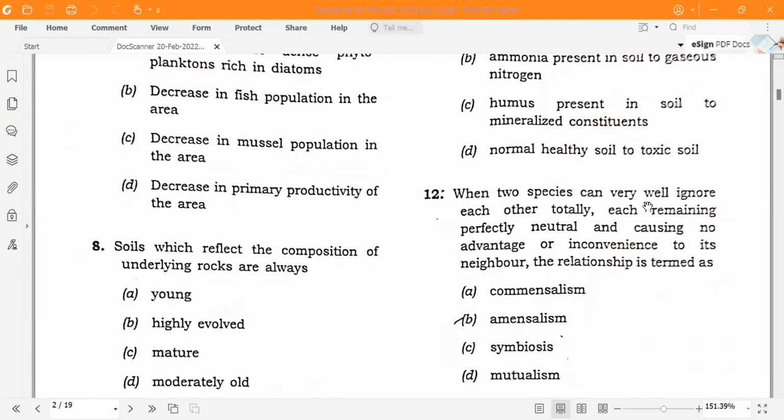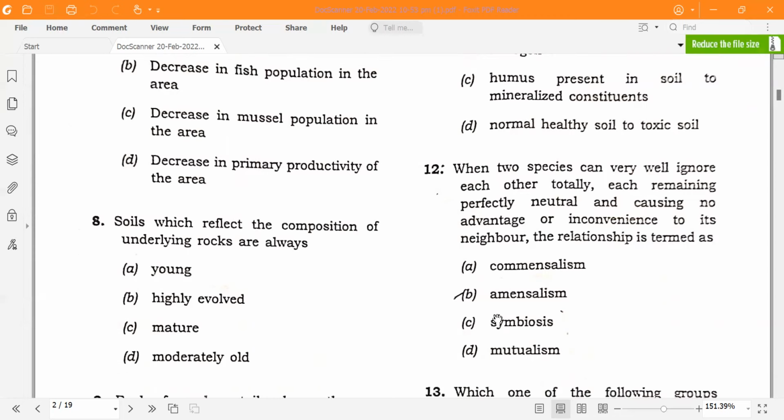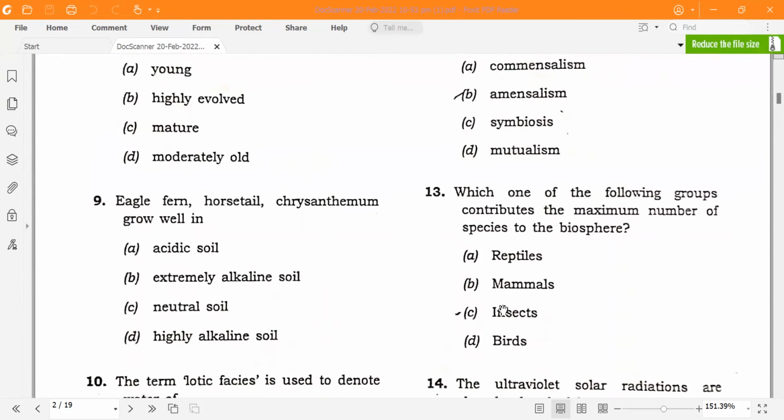When two species can very well ignore each other totally, each remaining perfectly neutral and causing no advantage or inconvenience to its neighbor, the relationship is termed symbiosis. Though in many cases it is advantageous for both, or in some cases neutral also. I have a doubt here, so you just tell me what the correct answer is from your side.